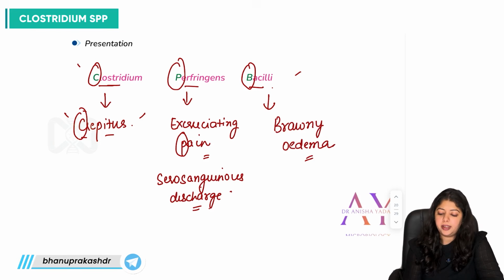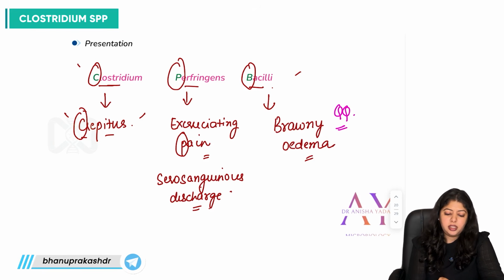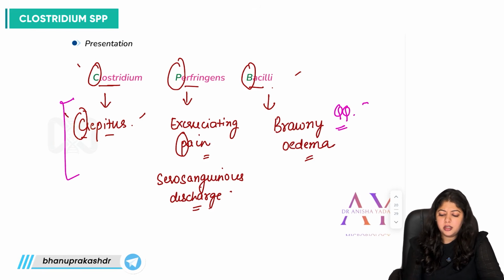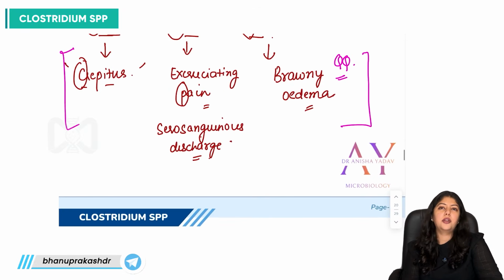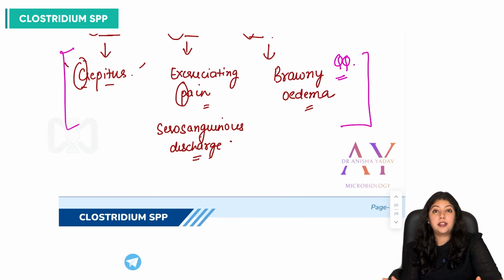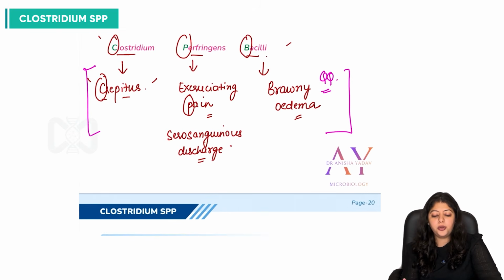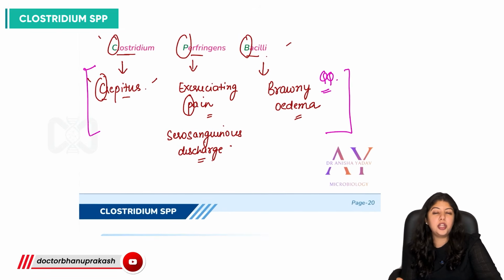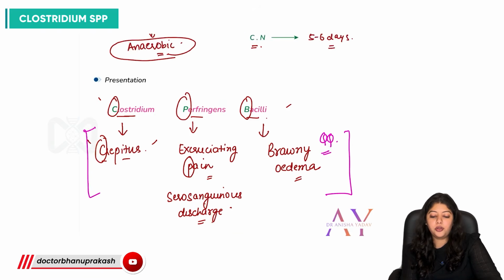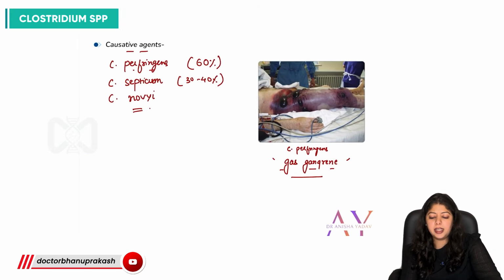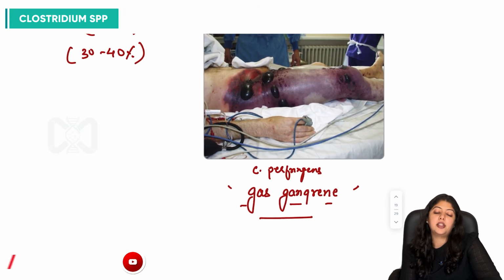Another important one-liner question: this is the triad we can use for gas gangrene infection, or gas gangrenous condition caused by Clostridium and other species. So there's going to be crepitus, excruciating pain, serosanguinous discharge, and brawny edema, and this is exactly the image that will be asked in your exams for such infection.